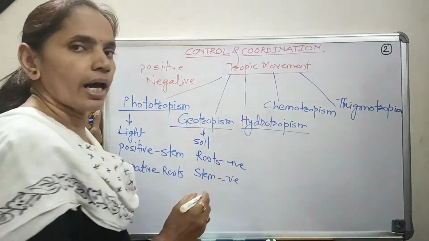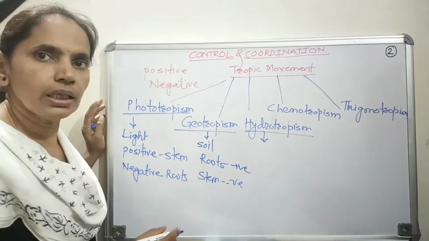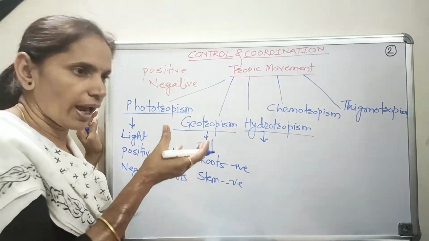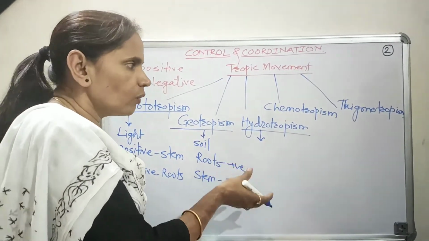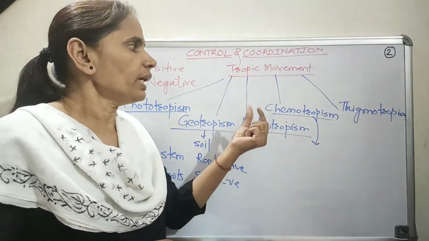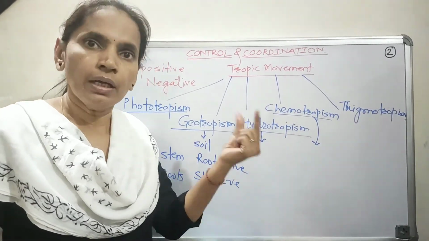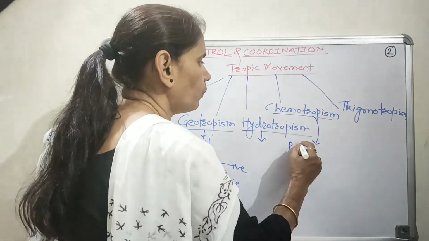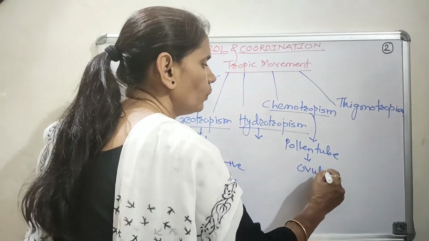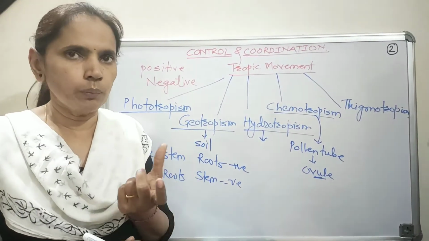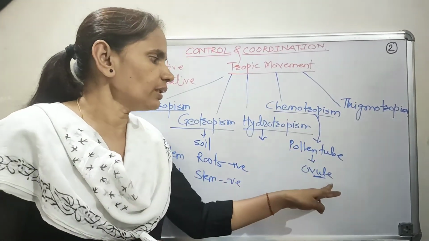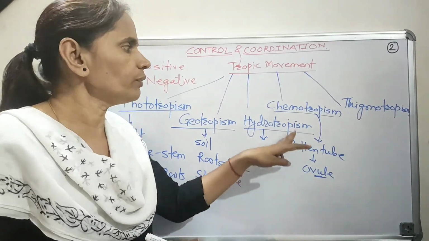Then the next one is hydrotropism, that is the movement of the plant in response to water. Here the roots, usually in case of aquatic plants, grow towards the water. Next one is chemotropism. The plants show movement in response to a specific chemical. Here the best example is the movement of the pollen tube towards the ovule. These ovules secrete a specific chemical component, because of which the pollen tube shows positive movement towards that ovule. So this is an example of chemotropism.